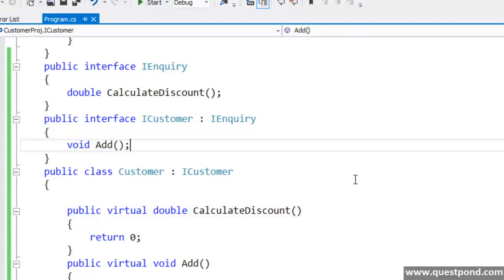The next principle in SOLID is I. I stands for interface segregation principle. Let me explain what exactly is the problem which the interface segregation principle solves.